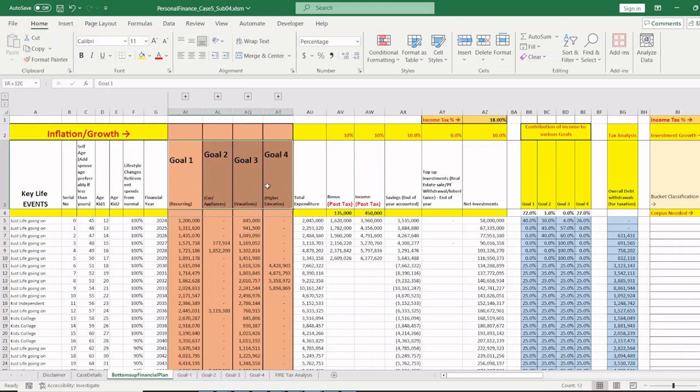Goal-based planning, 4 goals. The current corpus is allocated based on this ratio: 72% on goal 1, 27% on goal 4, 1% on goal 2, and 0% on goal 3, right? Then this year's salary is allocated 40% to goal 1, 30% to goal 2, 4% to goal 3, and 26% to goal 4. All is a linked sheet. You just have to change the numbers and magically everything gets done, okay? Next year's salary, that is 2025, goal 2 is 43% allocation and 57%. The year after, 40% and 60% allocation of the salary.